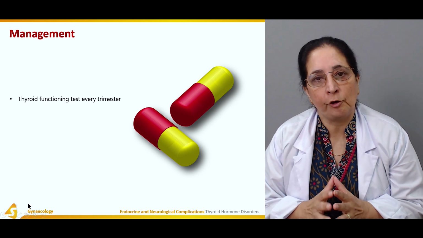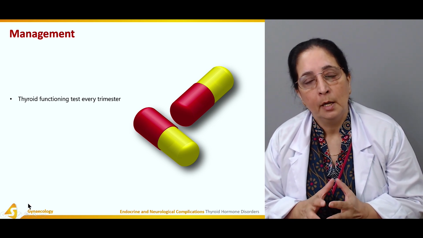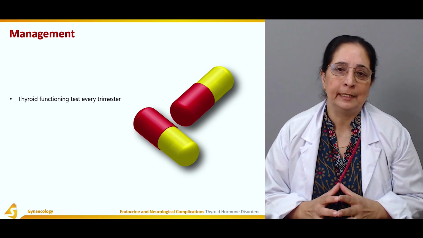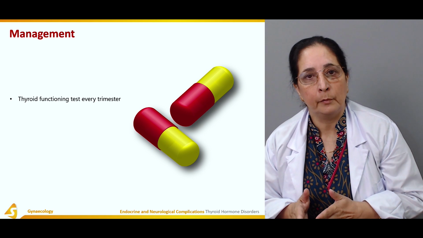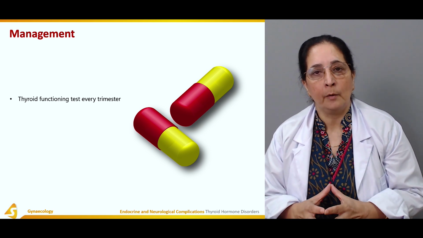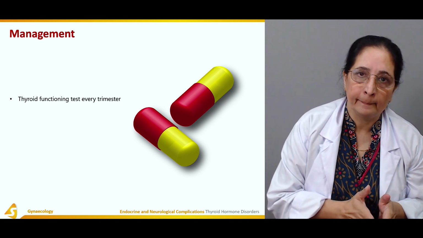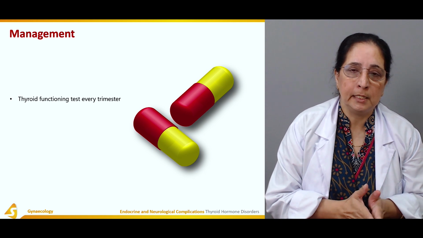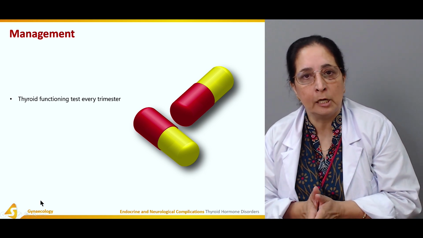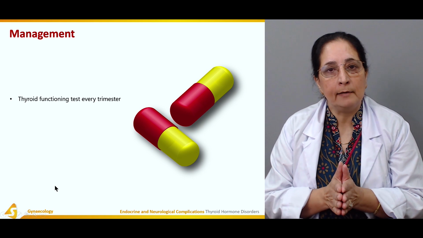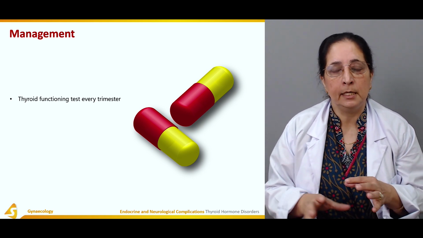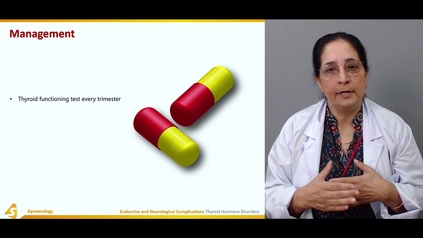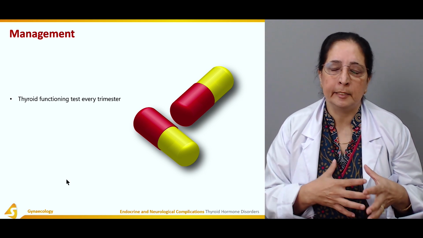TSH is the thyroid stimulating hormone produced by the pituitary gland, and that's the best indicator of thyroid hormone level. If the thyroxine level is high, the TSH level is low. If the thyroid level is low, the TSH level is high. This is the negative feedback. One is high, the other is low.